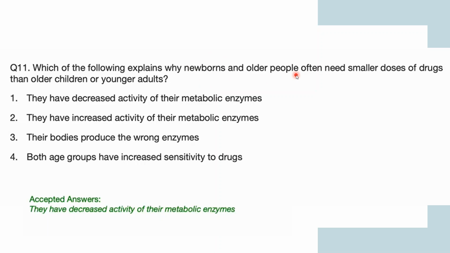So the right answer is they have decreased activity of their metabolic enzyme because in infants the system is not well developed. It is developing. That is why it is recommended by the doctors that you take only small doses of medicine. And in old people also, your metabolic system is not that much capable, and it is actually degrading day by day. That is why they are prescribed to have small doses of drugs.